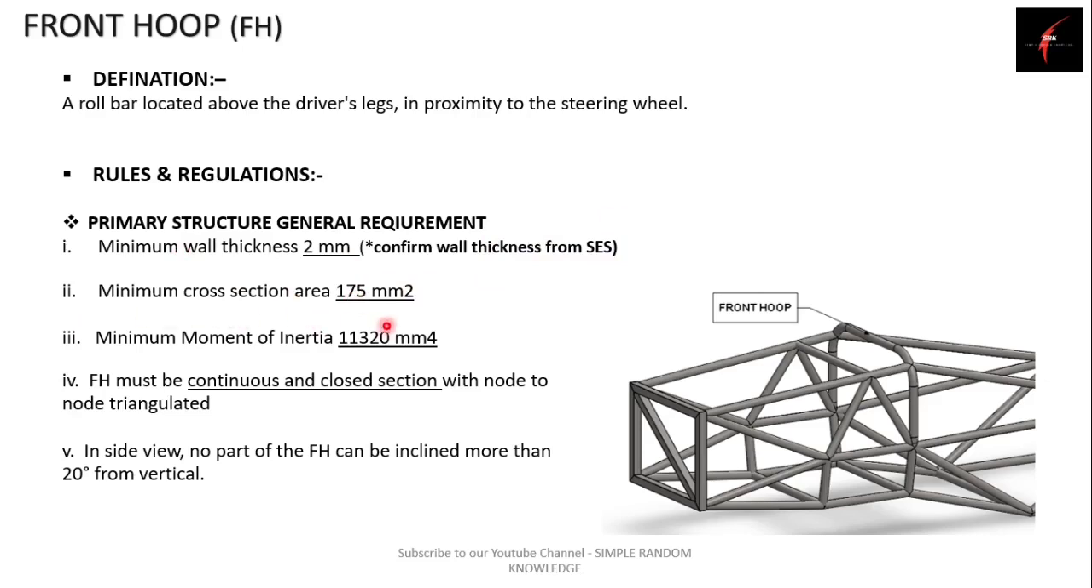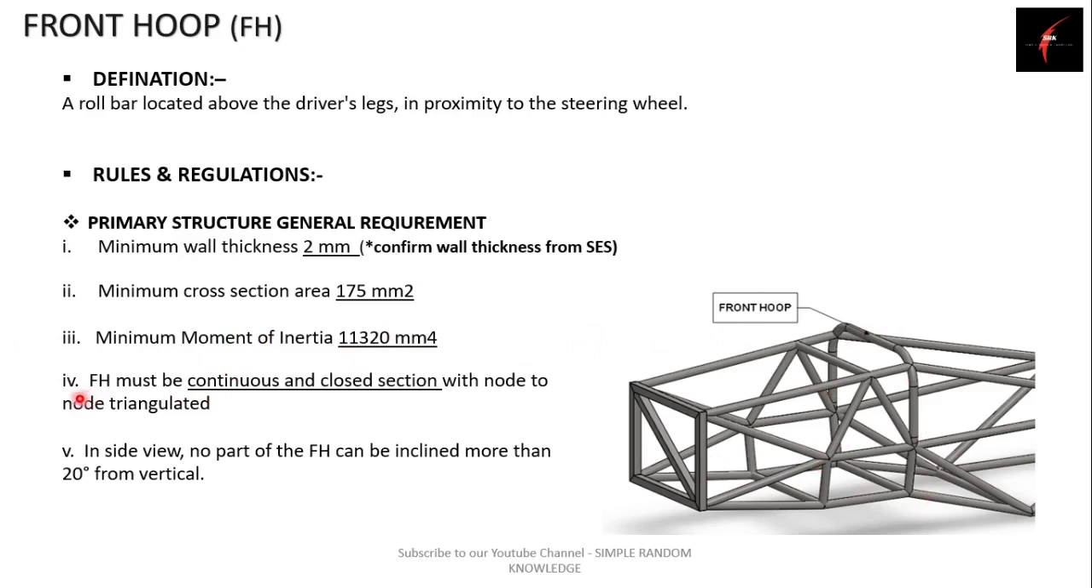Minimum cross-section area should be 175 mm squared and the minimum moment of inertia of the tube should be 11320 mm to the power 4. So this should be the minimum requirement of cross-section area and minimum moment of inertia of the tube which we have used for the front hoop.